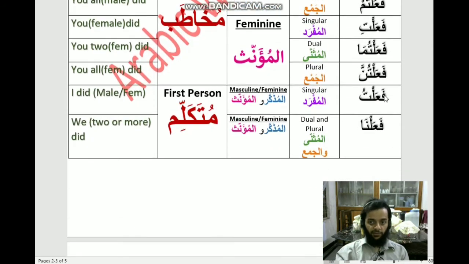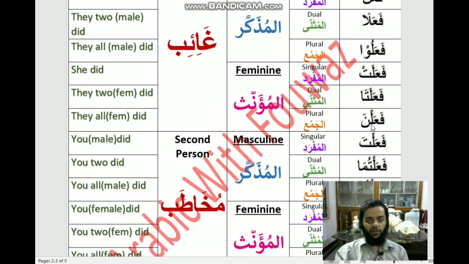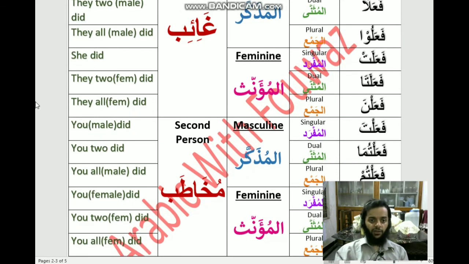So here you can see these are the end letters, fa'altu and fa'alna. So this fa'alna came and basically messed the whole pattern. So fa'alna means they all females did, that is jama'a muannas ghaib.